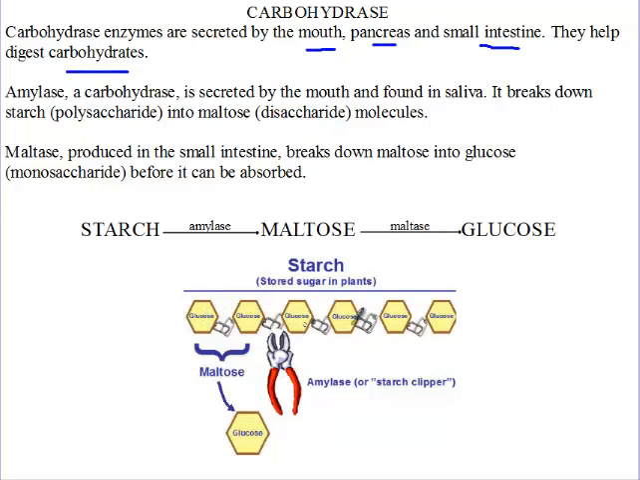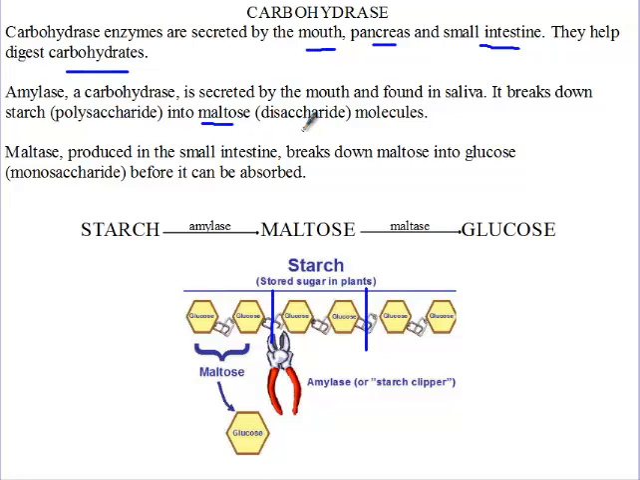So over here we see several molecules of glucose combined. The amylase will break these into twos. Each pair is called maltose. Since it is made up of two glucose molecules, it is a disaccharide. So amylase will break down starch, which is a polysaccharide, into maltose, which is a disaccharide.